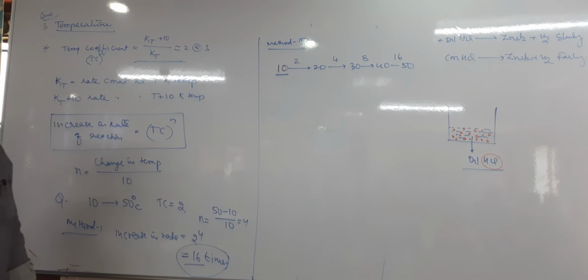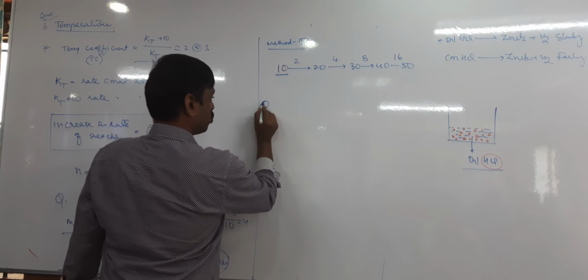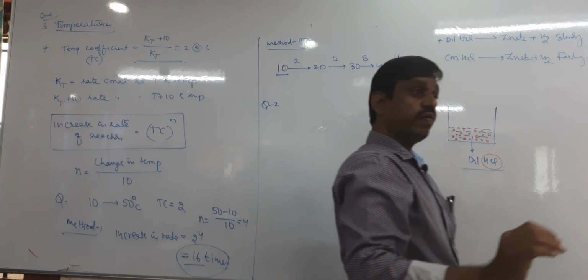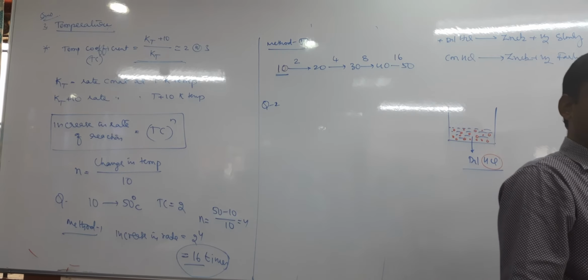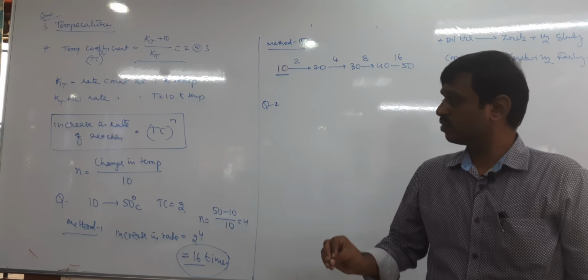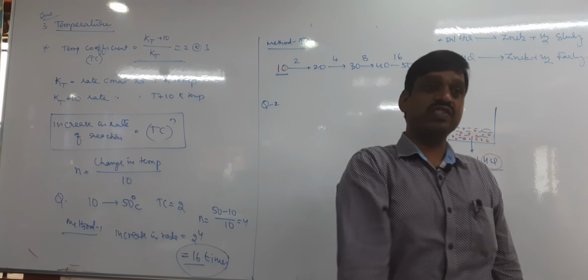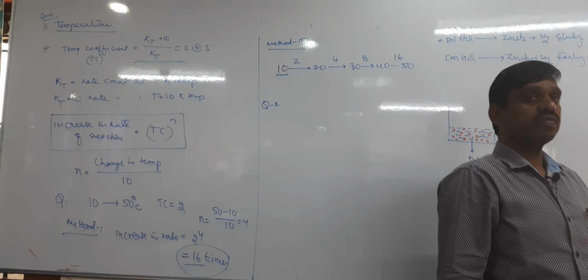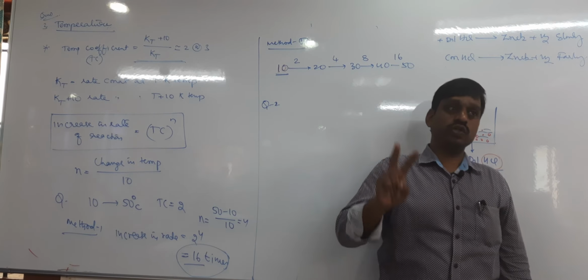Next, similarly, another question. Now here you can calculate how many times the rate increases. For example, when the temperature increases from 20 degrees to 80 degrees, and the temperature coefficient is 2.